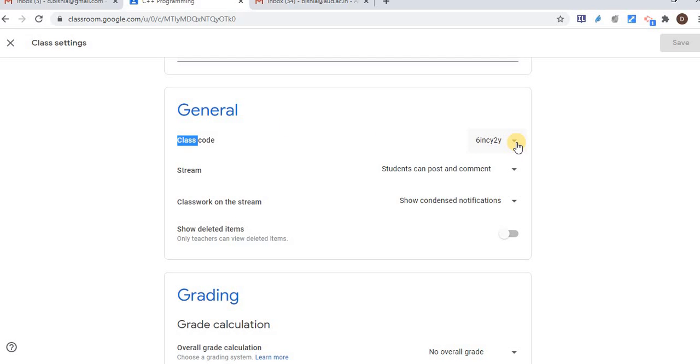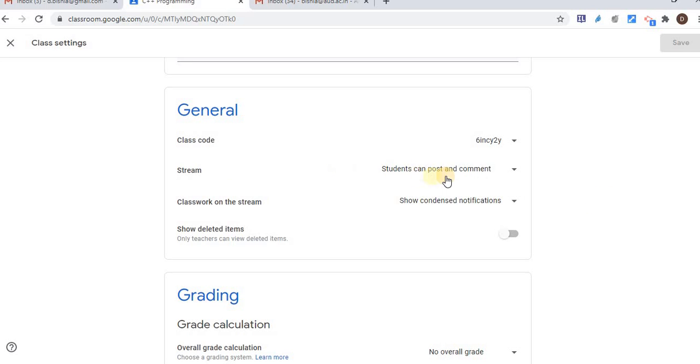Later on, if at any point of time you feel that the code has been shared with multiple students, you can disable this code, reset it, copy or display it. You can control this class code as well. If you disable it, then via this code no one will be able to join this class.